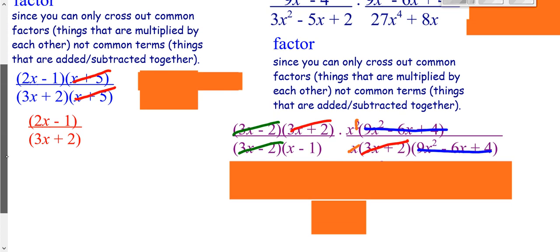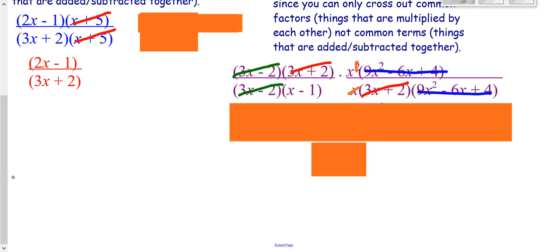Then all I have to do is write what I have left. The only thing I have left on top is an x, and the bottom I just have that parenthesis of x minus 1. You're not able to cross the x's out here because it's not x times the top and x times the whole bottom.